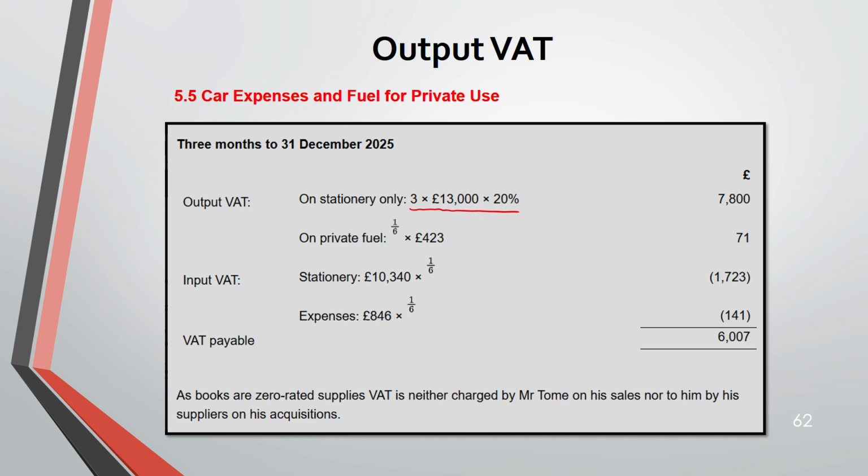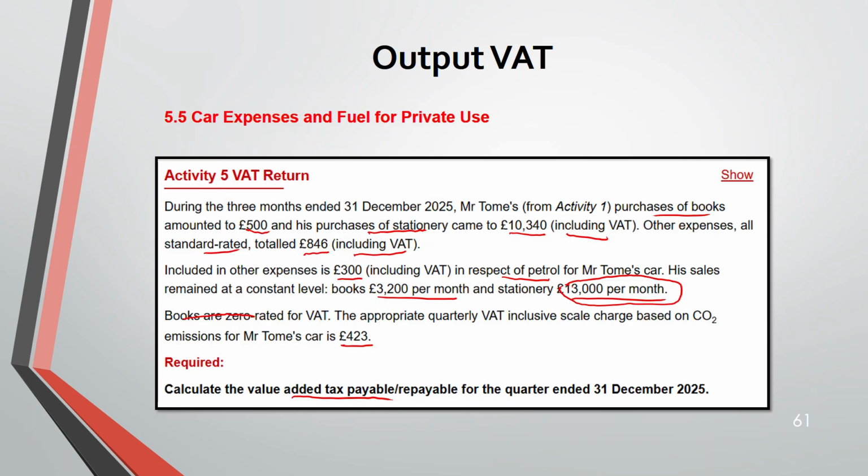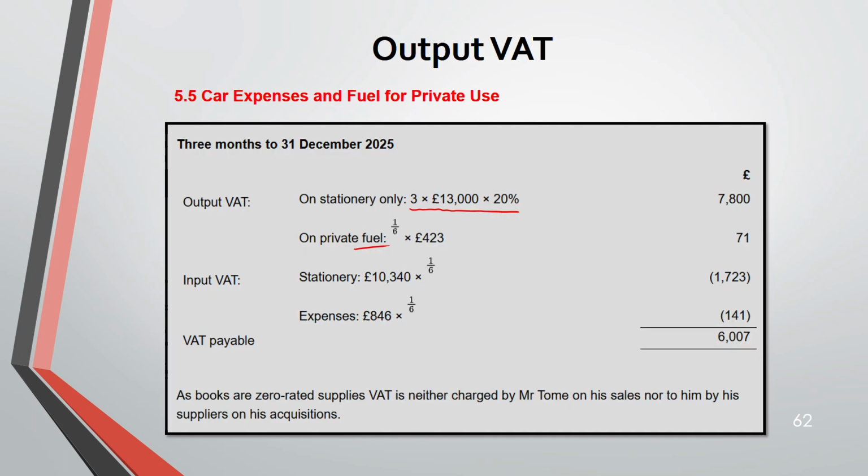That's what we have taken as output VAT. And now private fuel. The scale charge is given, which is 423. Because you want to take the VAT out, 1/6 or 20 over 120 on this. So this you will add.